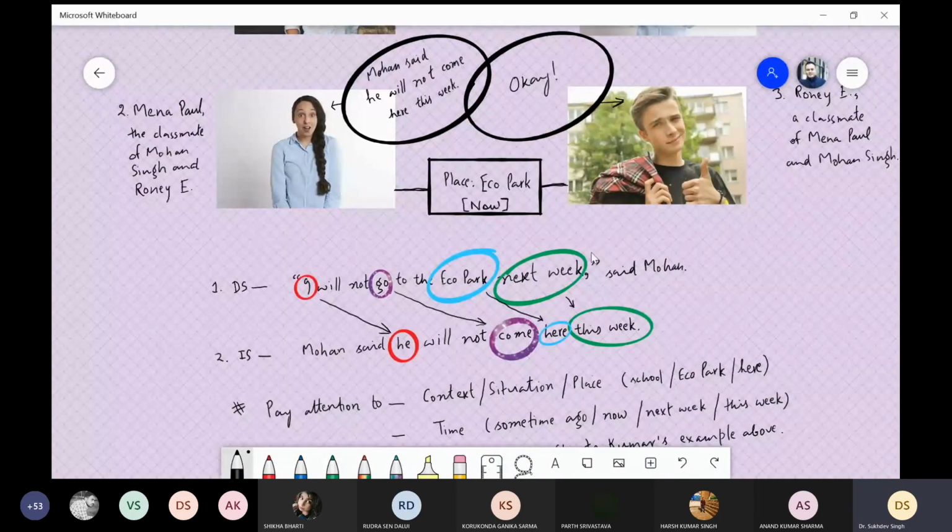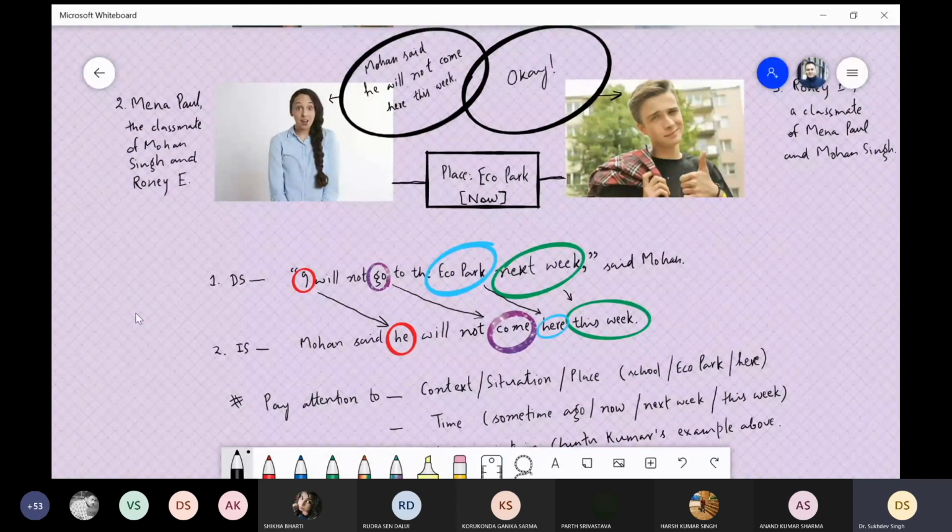In Chintu Kumar's statement, we started the complete sentence, including the direct statement, with Chintu says, but we can start the statement the other way around also. So we are starting with the inverted commas. See this statement. I will first read out the statement. I will not go to the Eco Park next week, said Mohan. We have just done it the other way around in the direct speech. So this direct speech starts with the inverted commas, and then Mohan Singh's statement is written, I will not go to the Eco Park next week.